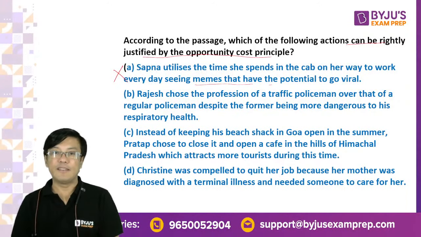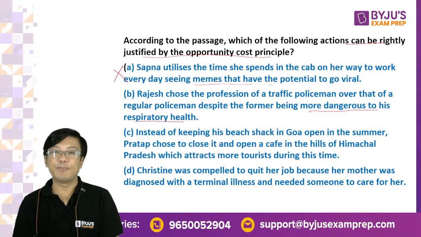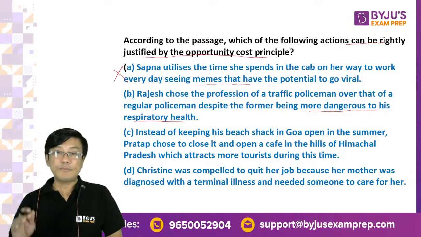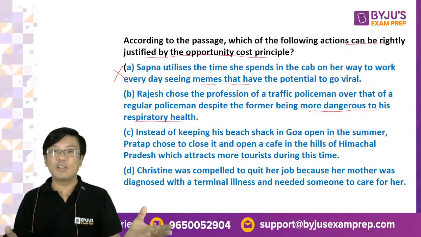So many people think the answer is C. ओके, B, बहुत लोगों को भी लग रहा है B. B में क्या प्रॉब्लम है? देखो, Rajesh chose the profession of a traffic policeman over that of a regular policeman despite the former being more dangerous to his respiratory health. देखो, if you notice here he is choosing it despite being more dangerous.